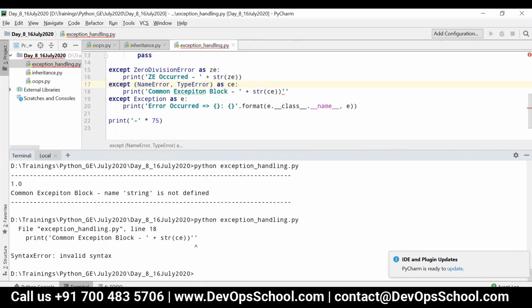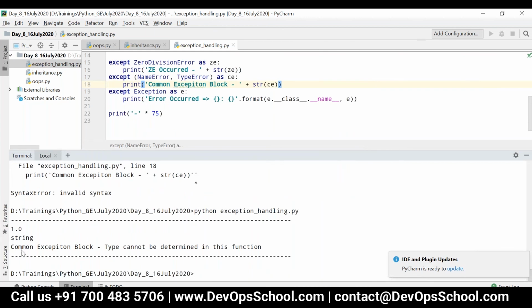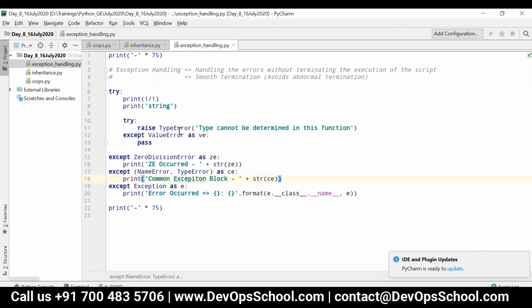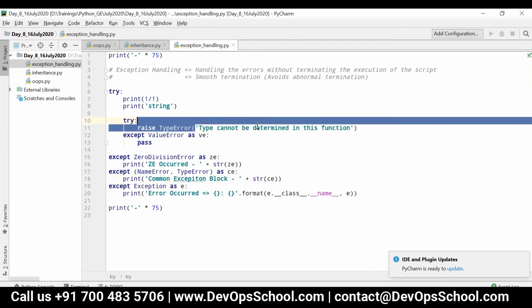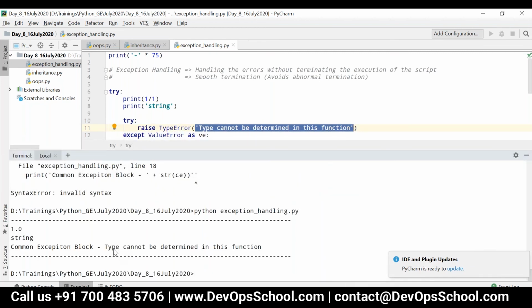Okay, I have made some mistake. See here. Yes. Now you can see here, common exception block: type cannot be determined in this function. So whenever you throw the exception, whatever parameter you pass for the inbuilt exceptions is nothing but the error message. That's why you can see the same message is getting displayed here.